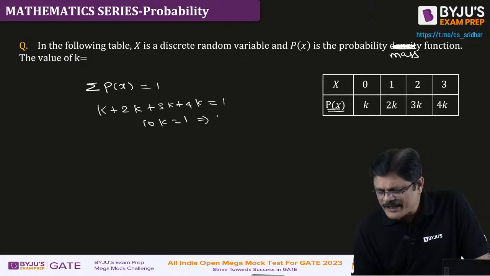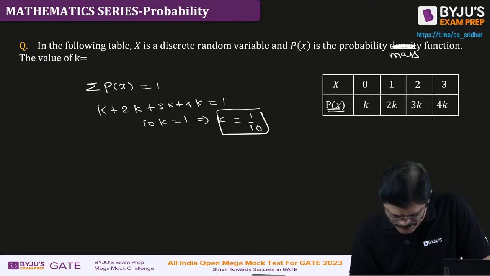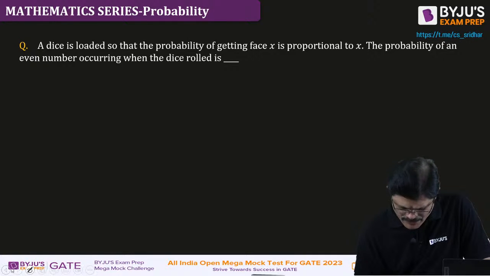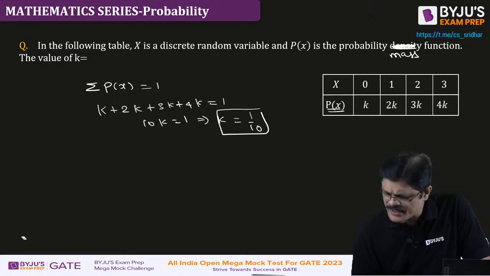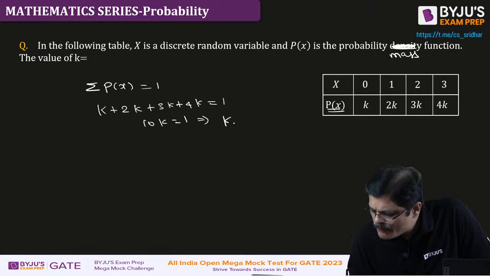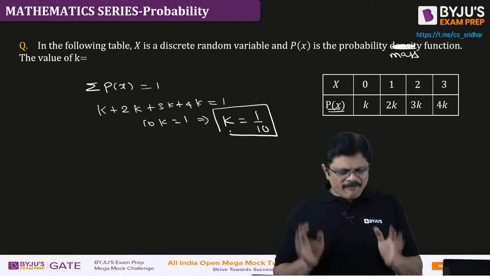So, what is the value of k? K is 1 by 10. Problem is done. So our job is simply finding the k value.